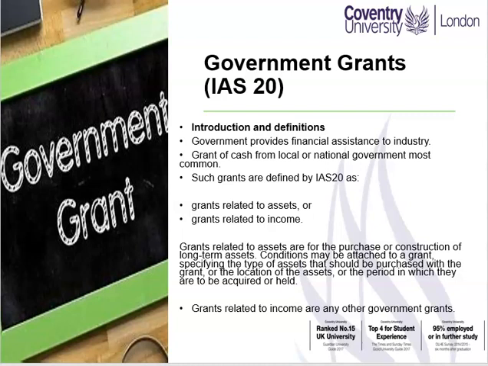Grants related to assets are for the purchase or construction of long-term assets, in other words, non-current assets. Conditions may be attached to a grant, specifying the type of assets that should be purchased with the grant, or the location of the assets, or perhaps the period in which they are to be acquired or held. Grants relating to income are any other government grants.